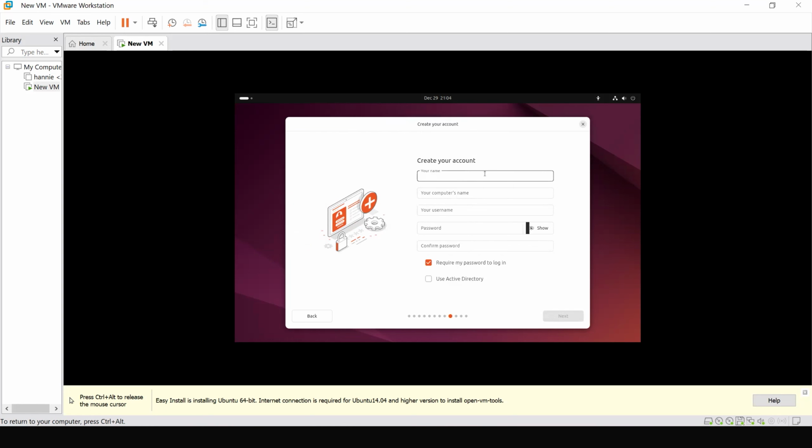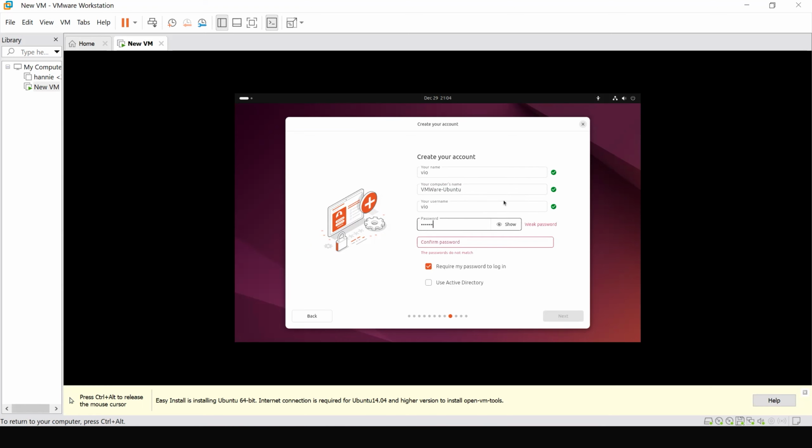For example, my name is, again, Vio, and then we can also name our computer. In here, for example, I will name it VMware Ubuntu. And my username, and I'll set up my password.